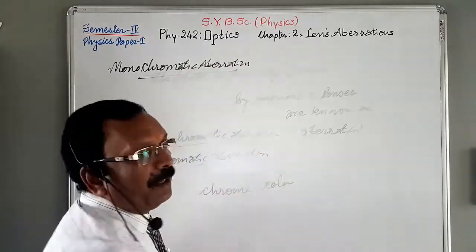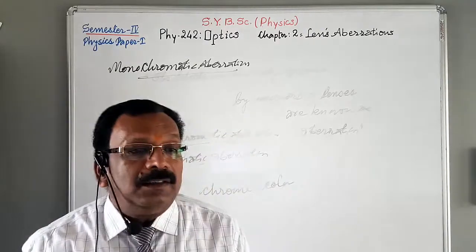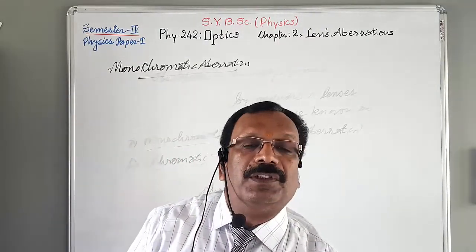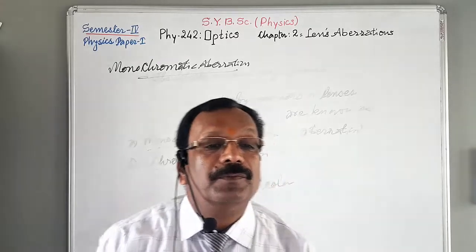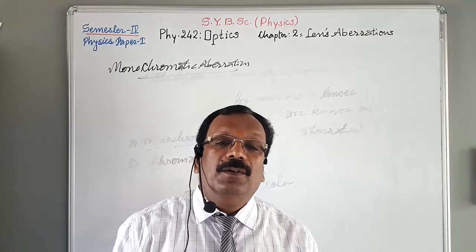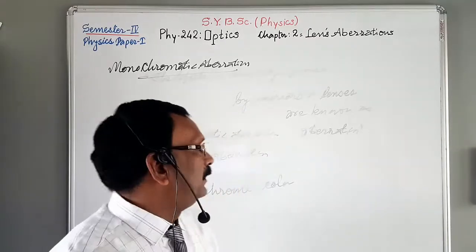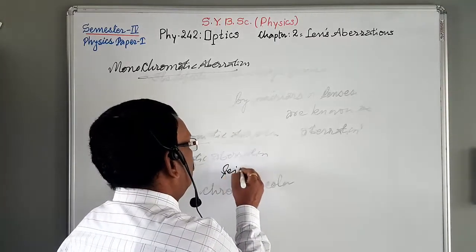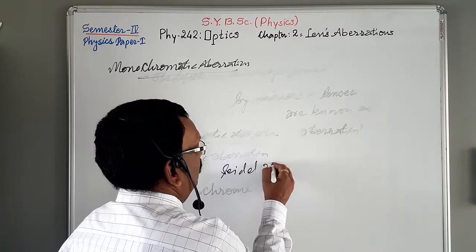What is monochromatic aberration? The aberration produced due to non-paraxial rays is called monochromatic or seidel aberration.